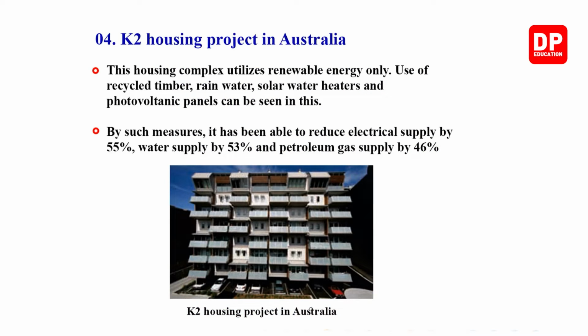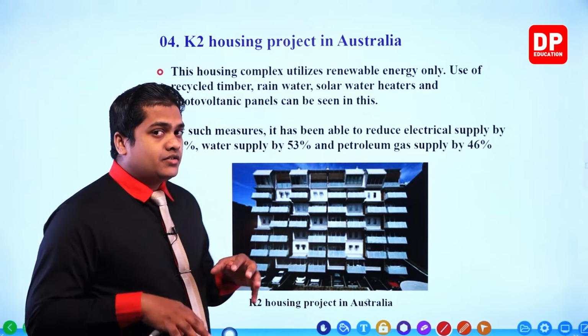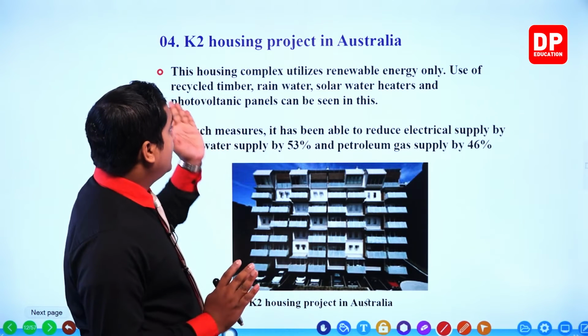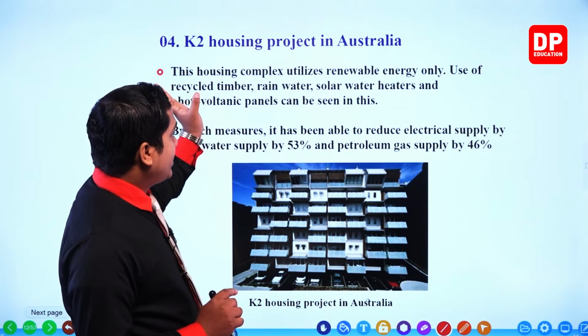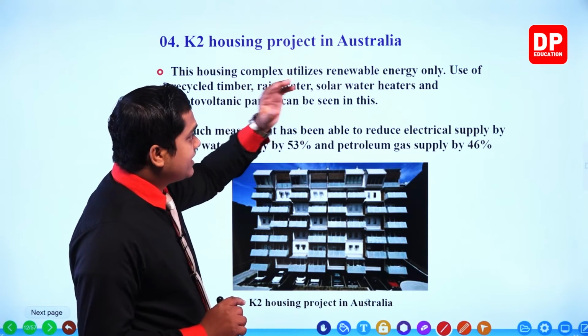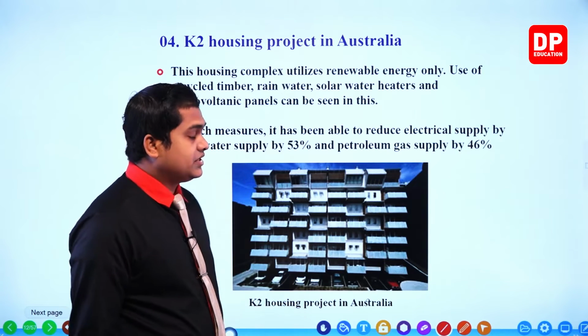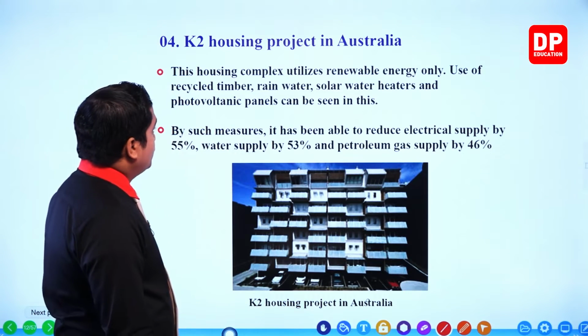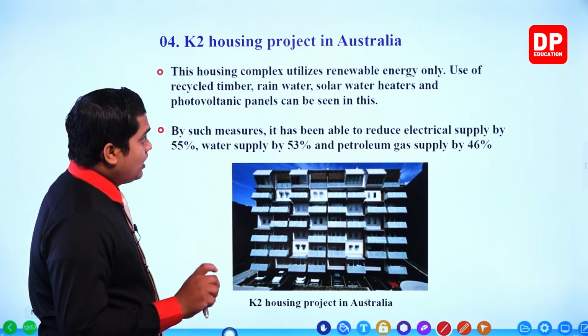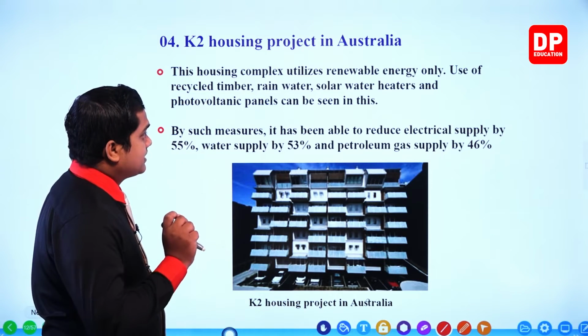This housing complex utilizes renewable energy only. Use of recycled timber, rainwater, solar water heaters and photovoltaic panels can be seen in this. So, my dear children, let's see what the special things in here are. As per the given passage, the building complex utilizes renewable energy only. They are using only renewable energy to power the entire housing complex, right?